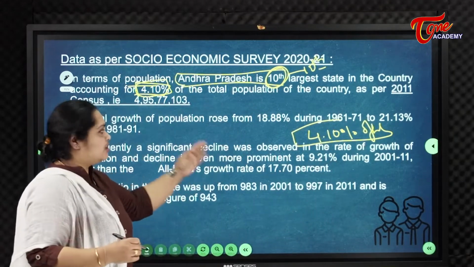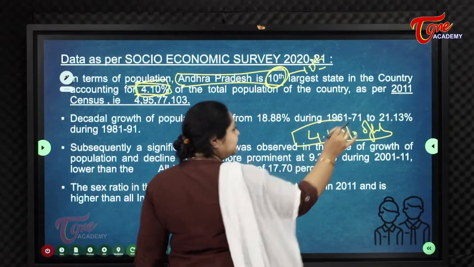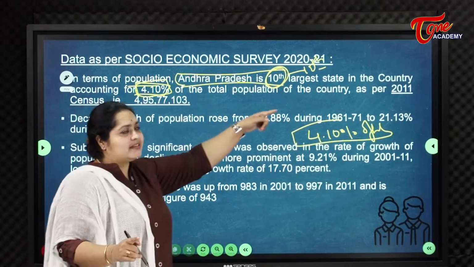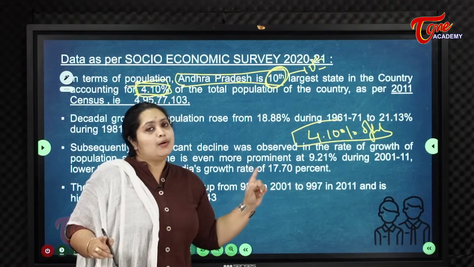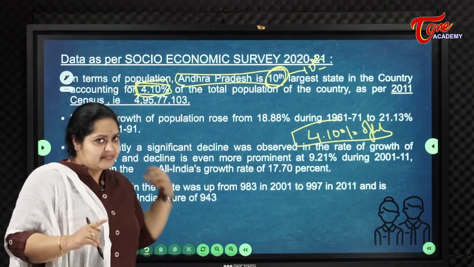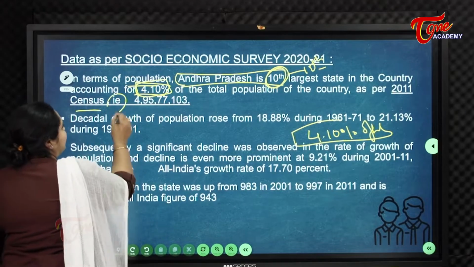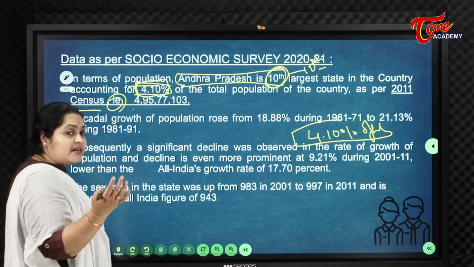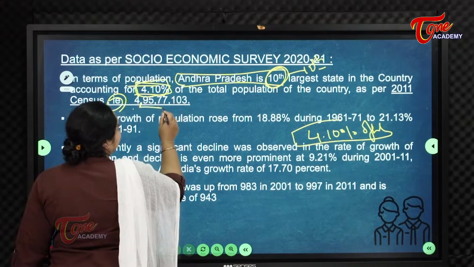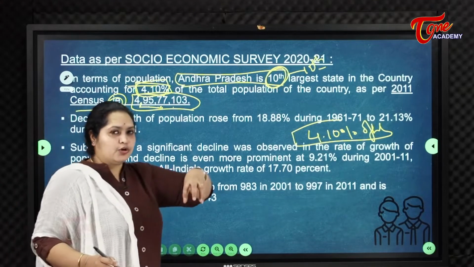That is in percentage. When it comes to figures, of the total population as per the 2011 census, again I am stressing this point, the last census was conducted in 2011, so that is the latest census data available and we have to pick only from this data. As per the 2011 census, that is 4.1% of the total population, and that is 4,95,77,103.